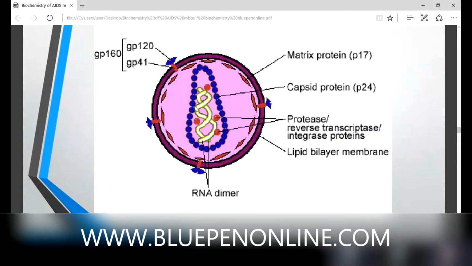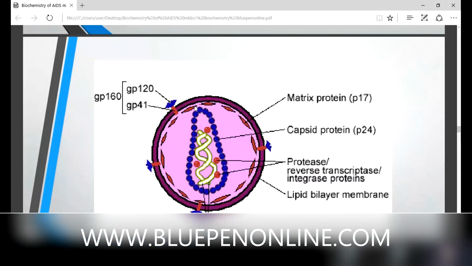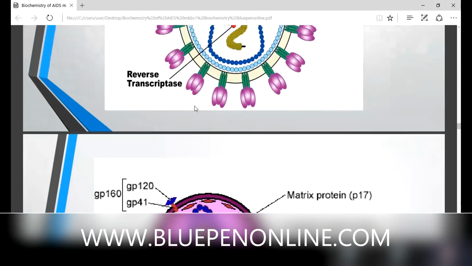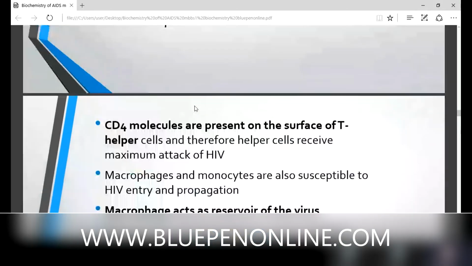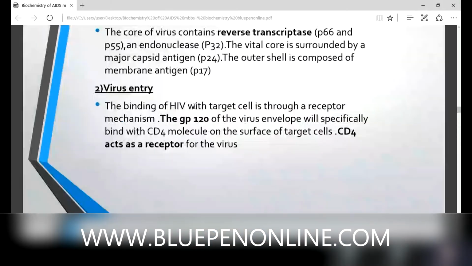Now it is easy to enter into our structure. Otherwise, you have so many confusions. What is this P66? What is P55? And all those things.